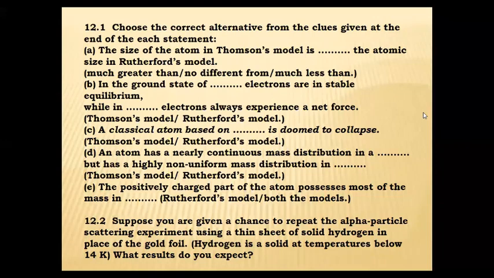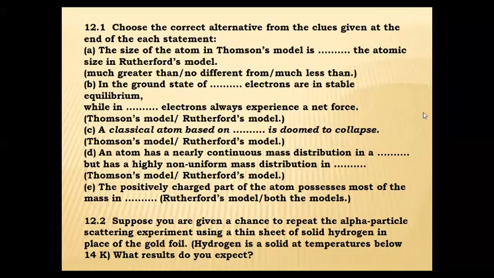And the last question, E, the fifth one. The positively charged part of the atom possesses most of the mass. Positive charged part means the central part of the atom contains most of the mass. According to which model? Rutherford model or both the models? The positively charged part of the atom possesses most of the mass in both the models.